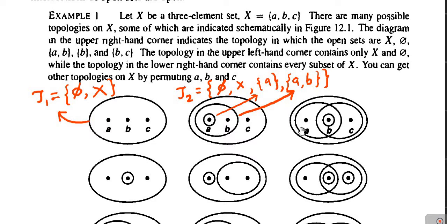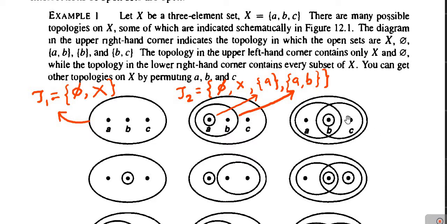Next one, the third example. In the third example, what are the members? Obviously, the empty set is a subset of each and every set, so here also the empty set is present. Second, it consists of the 3 members A, B, C, which is covered by this outer ellipse. This outer ellipse indicates the 3-point set A, B, C. Next, it consists of the singleton set B, which is shown here. It also contains the 2-point set A, B, which is shown by this ellipse, and also the 2-point set B, C, which is shown here.